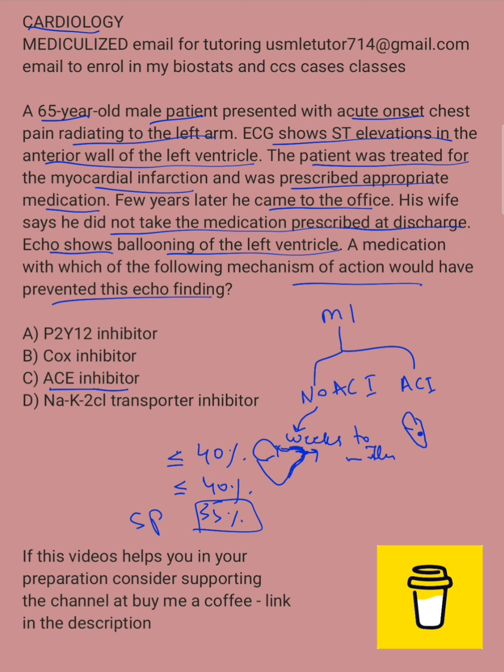So let's quickly go through the other options here. This is the right option. Then COX inhibitor. COX inhibitor is the wrong answer. Most likely here they are talking about aspirin. Remember, aspirin is given after MI, but it does not prevent the cardiac remodeling. P2Y12 inhibitor, wrong answer. Most likely they're talking about clopidogrel. Wrong answer. It is given in MI for the first year, but it does not prevent cardiac remodeling.